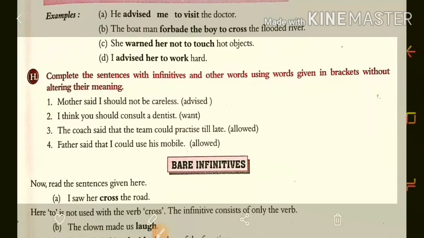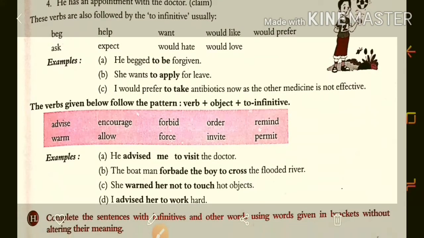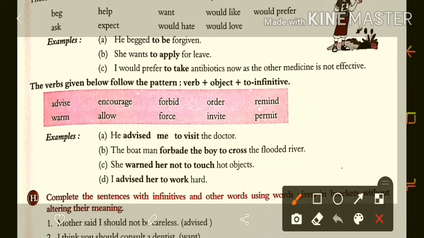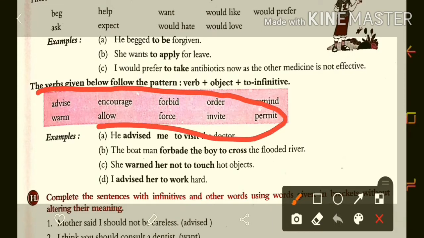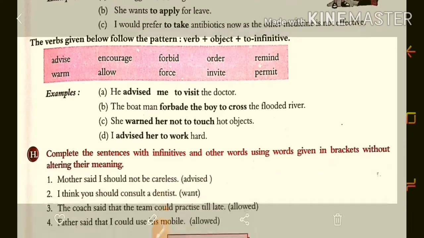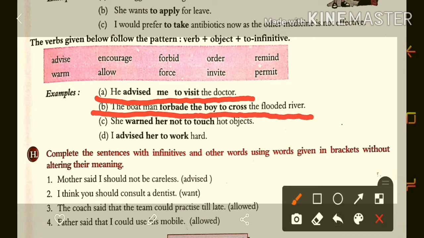The verbs given below follow the pattern verb plus object plus to-infinitive. Now for the verbs given here in this box, what always comes is verb, object and infinitive form. For example, here they have given: she advised me to visit the doctor. The boatman forbade the boy to cross the flooded river.